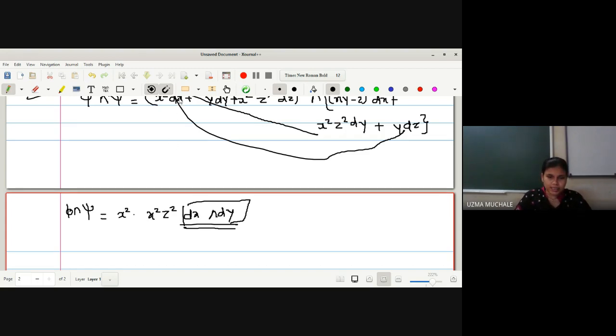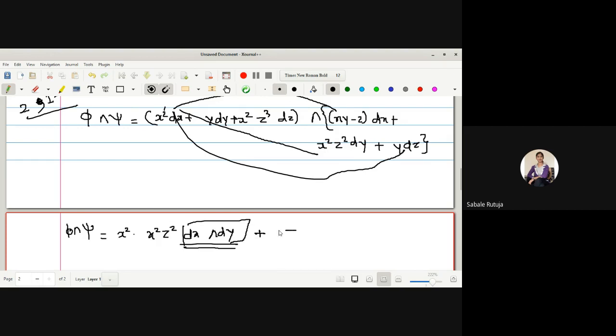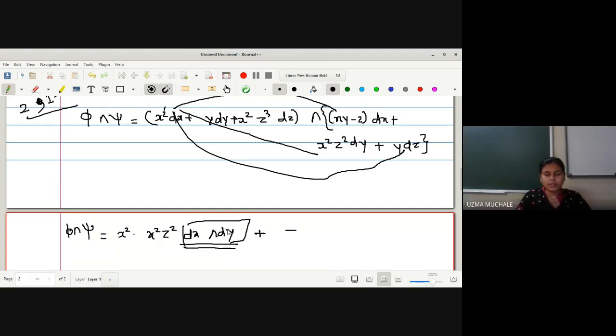I will explain why this is so later on, because dx wedge dy is nothing but minus of dy wedge dx. Both are not equal, so that's why we are writing these conditions.